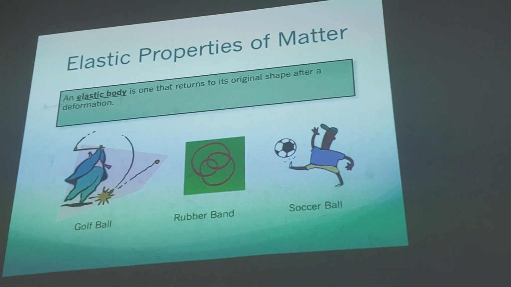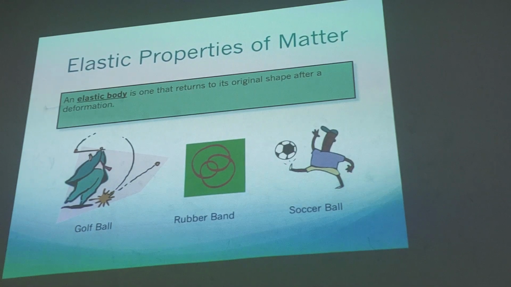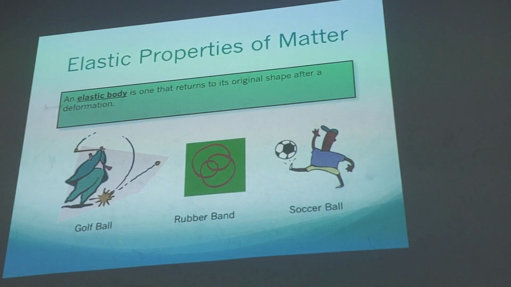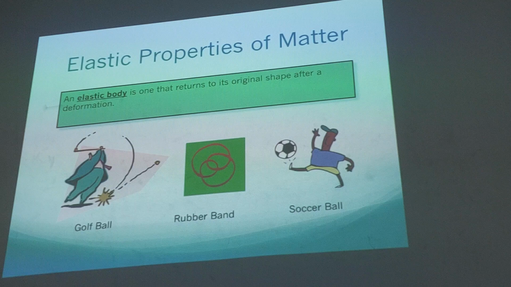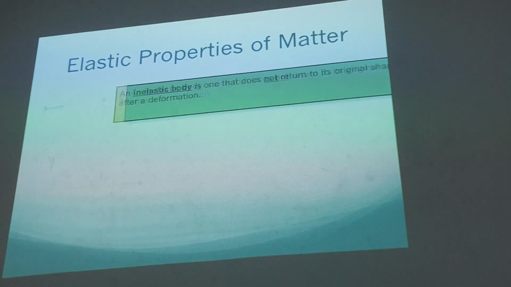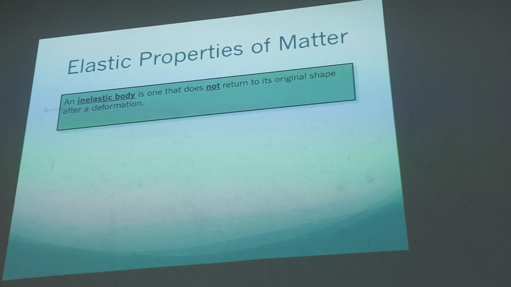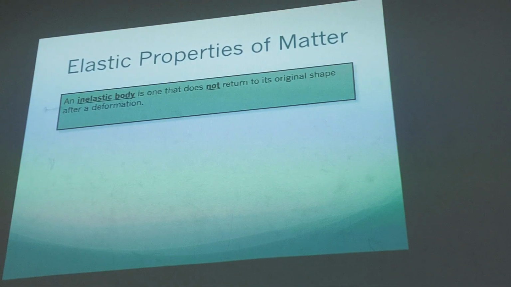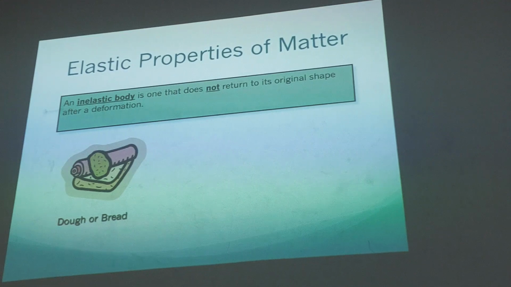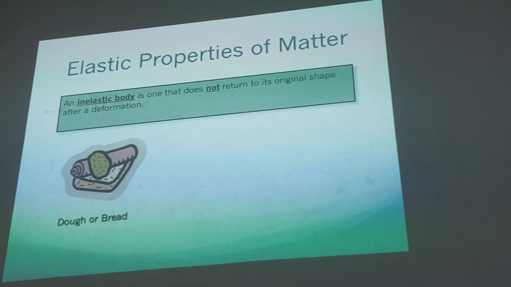Probably you have seen on YouTube when someone hits a golf ball, it actually becomes not round but like an ellipse, and then goes back to full round after a while. It's like a soccer ball also. This is an inelastic body. It does not return to its original shape after deformation. It's like dough bread. You cannot bring it back to dough after it has become bread.